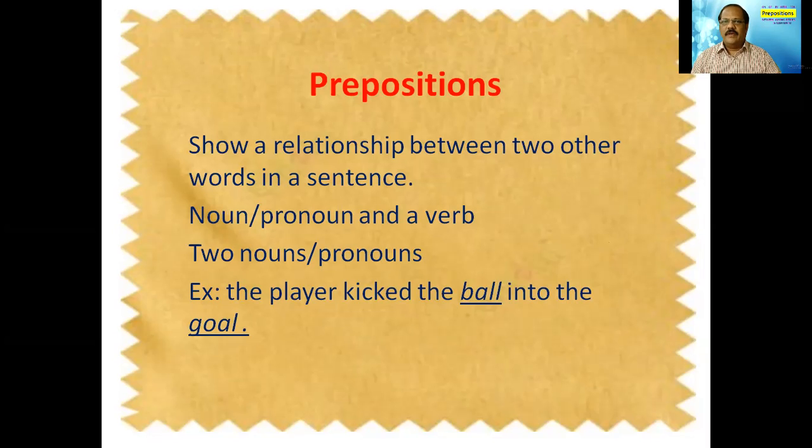For example, take the sentence: the player kicked the ball into the goal. If you look at ball and goal, both are nouns, and there is a relation between these two. That means ball and goal are connected, they have a relation between them. So that way preposition plays an important role. Here the preposition is into. That means the ball goes into the goal. So a goal is made, isn't it? So into is a preposition here. It has shown the relation between the two nouns in this particular sentence.